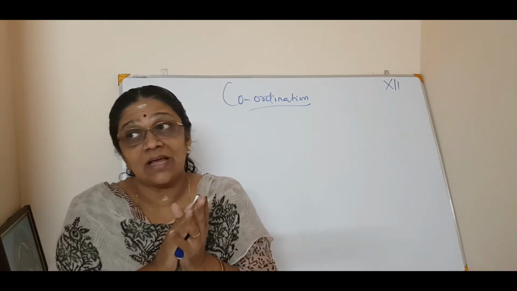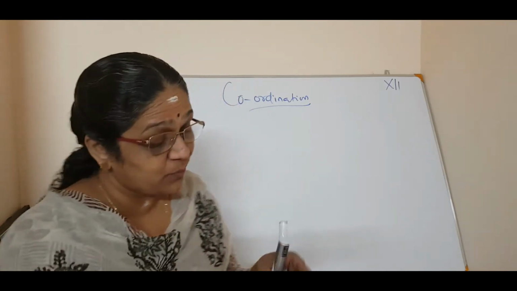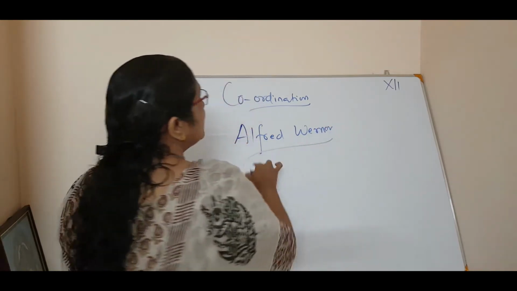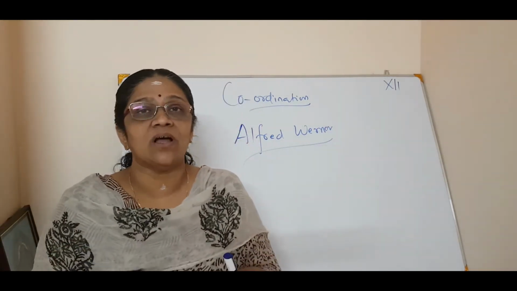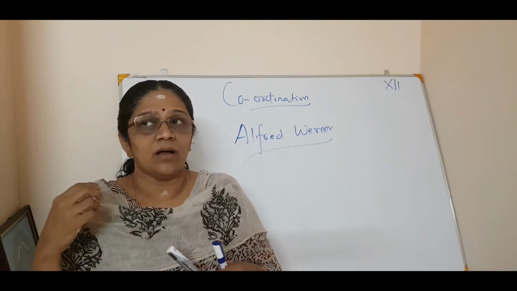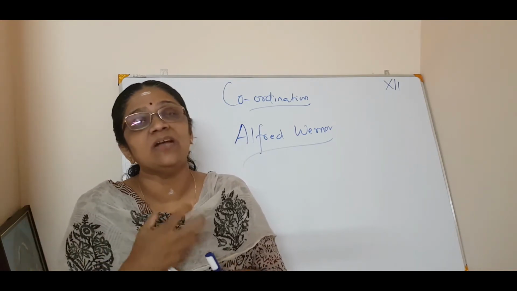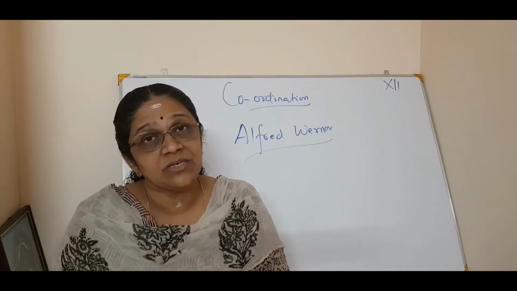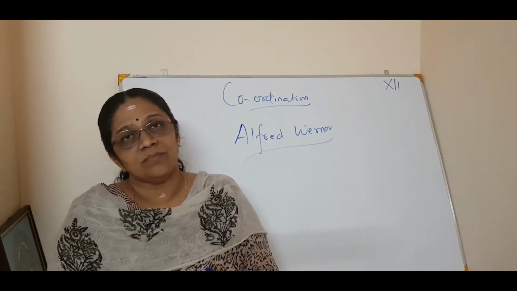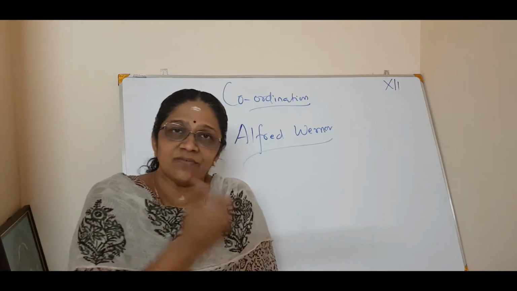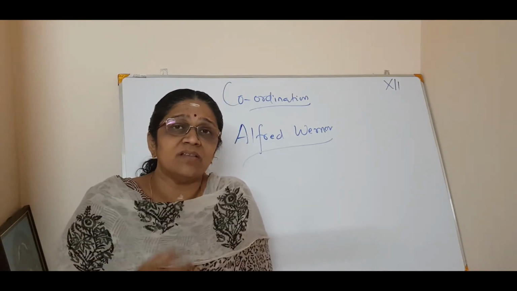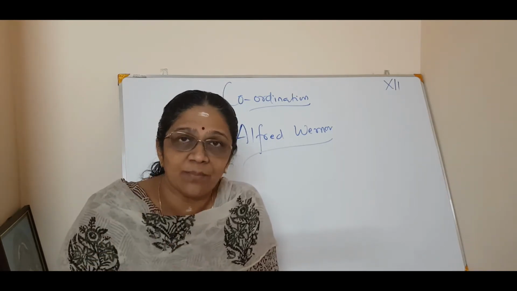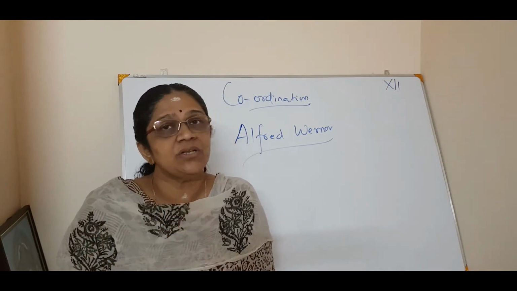Okay. Alfred Werner was a Swiss chemist who first introduced and characterized many compounds of coordination chemistry. He was the first scientist, and we can call him the father of coordination compounds, because he made thousands of compounds in coordination chemistry to understand their physical properties, chemical properties, and characteristics.